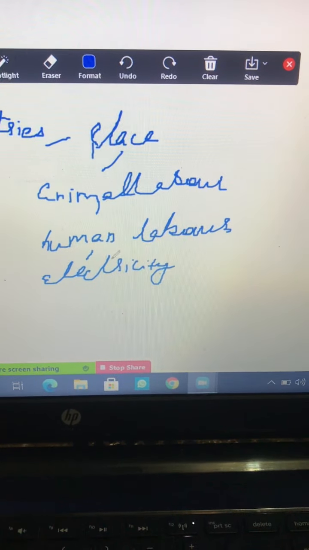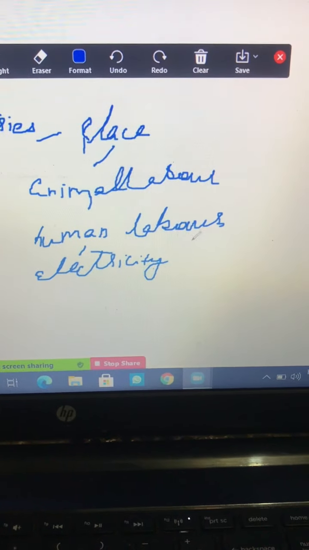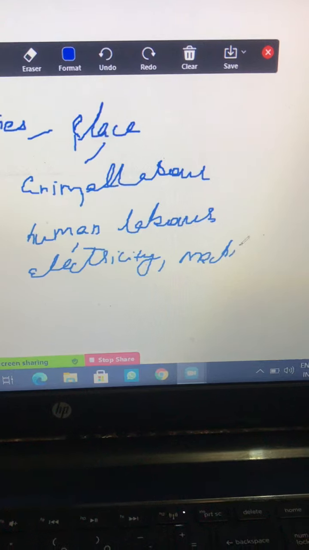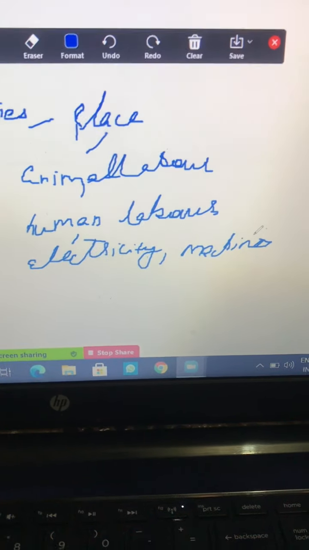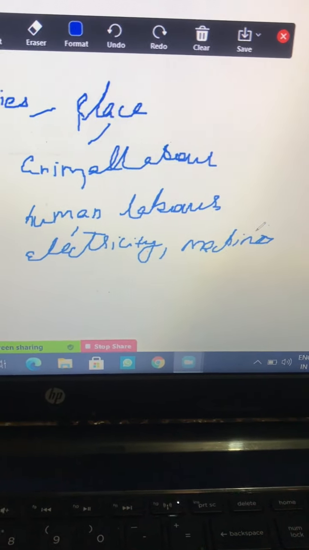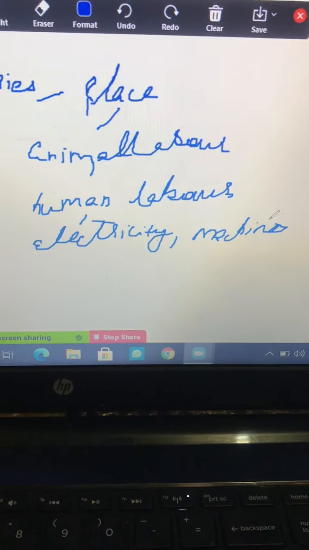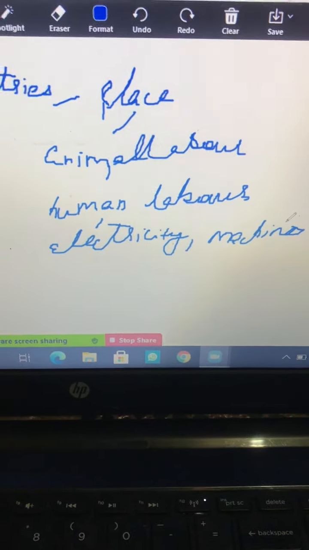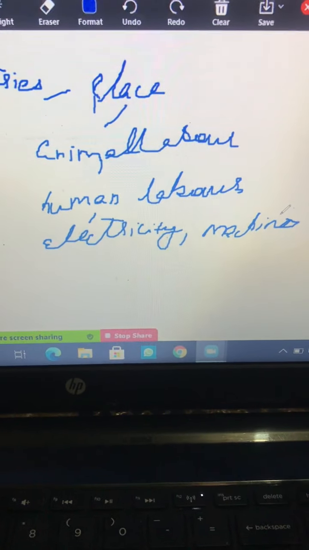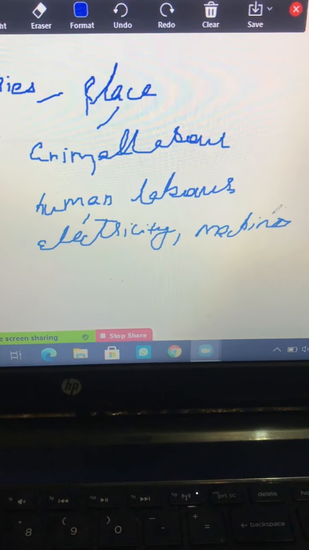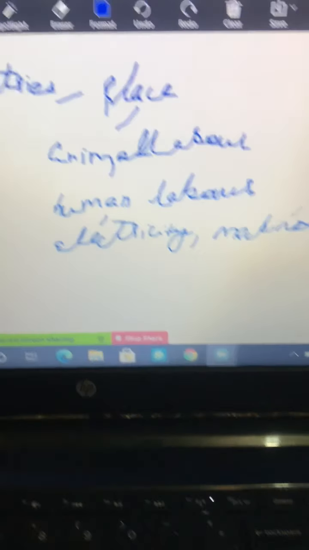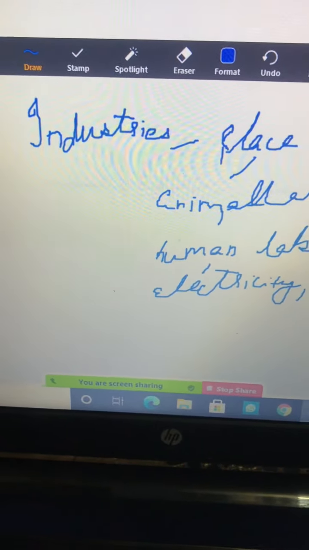And what else am I going to do? I am going to make use of machines. So where this process is going on, where I make use of the latest technology, electricity, machines, no use of animal labor and less use of human labor, that is to be called as industry.